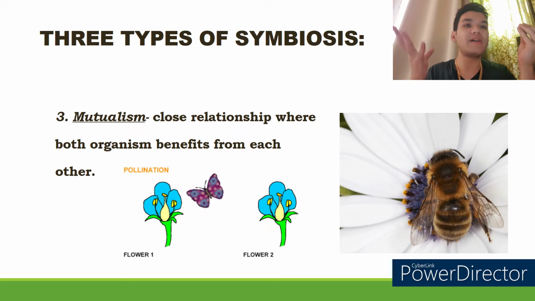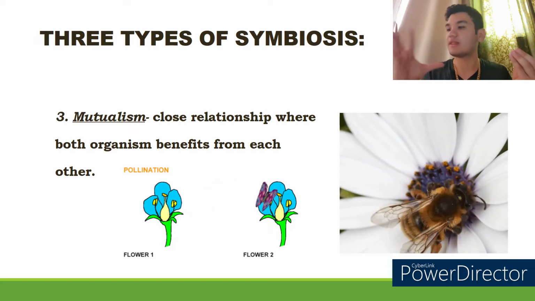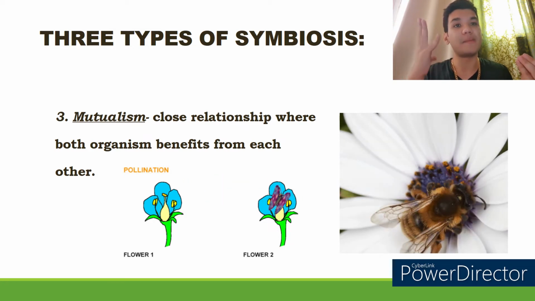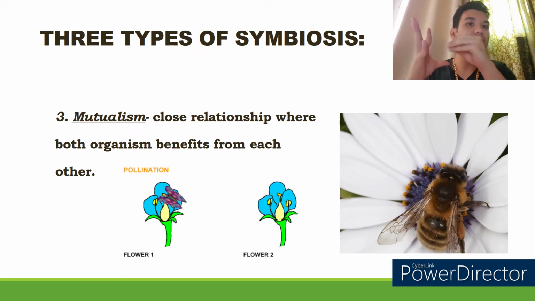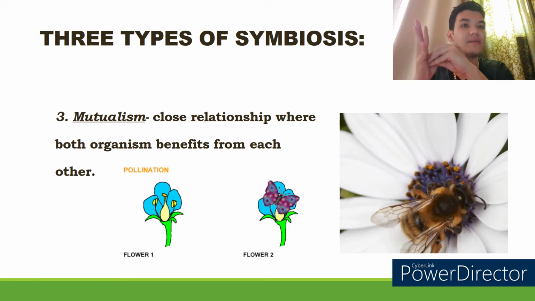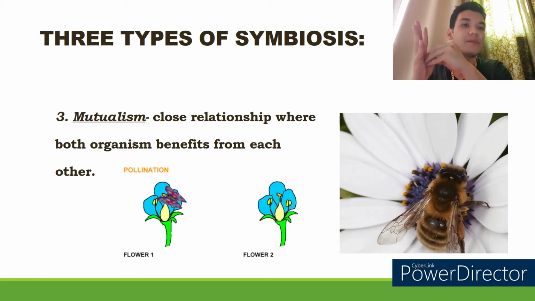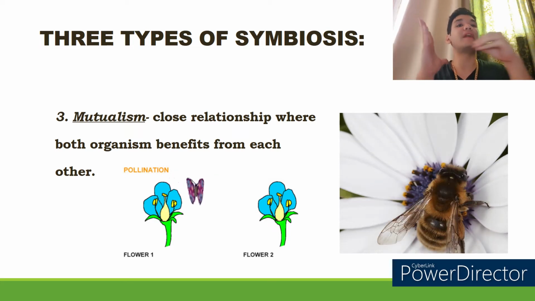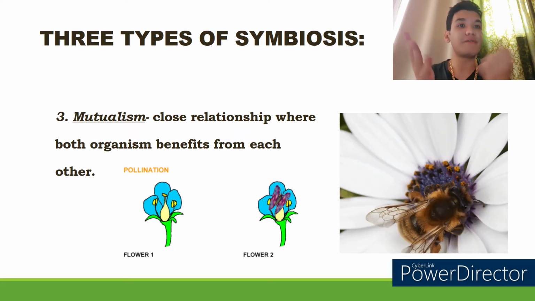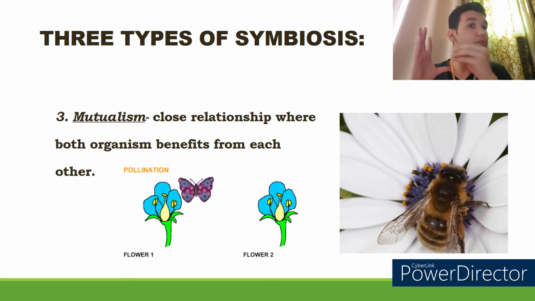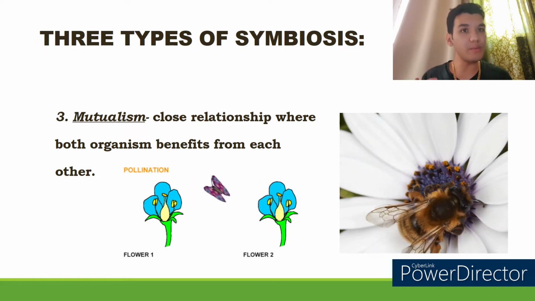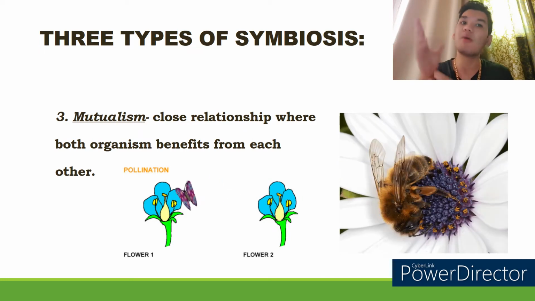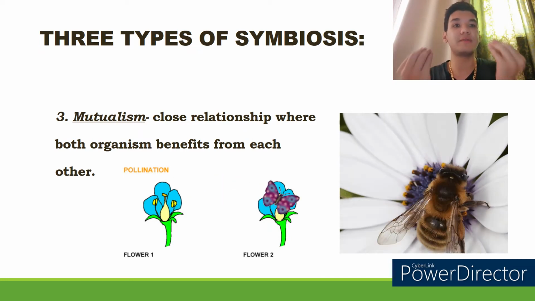But the flower also benefits because the flower has pollen, and its pollen is what makes it reproduce. When the bee sticks into it, the bee's body will have the pollen of the flower, so that when the bee moves to another flower, the pollen of the first flower will be able to reproduce with the second flower. So it's a win-win for the flower because it can mate, create more babies, and have more flowers. So that is beneficial for both of them.